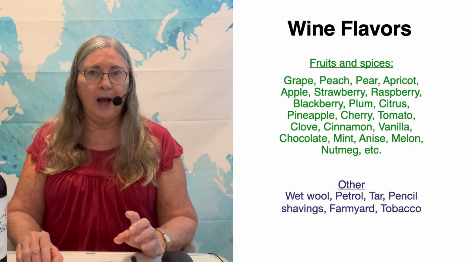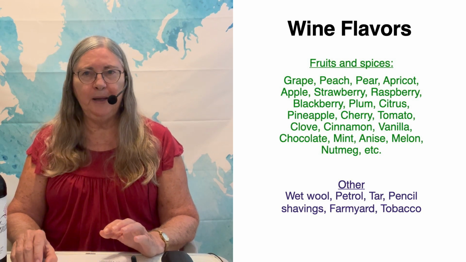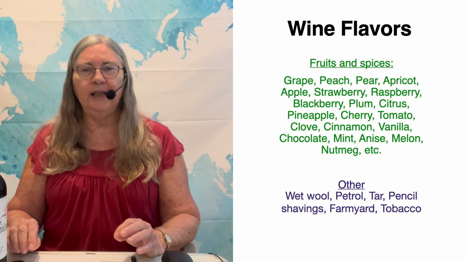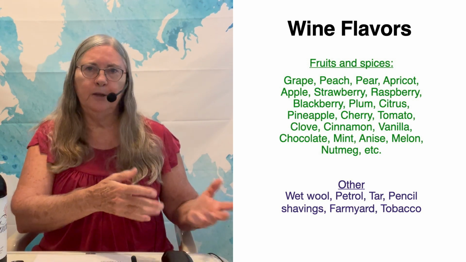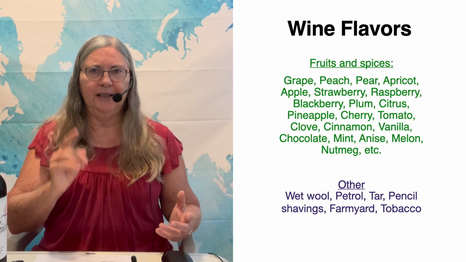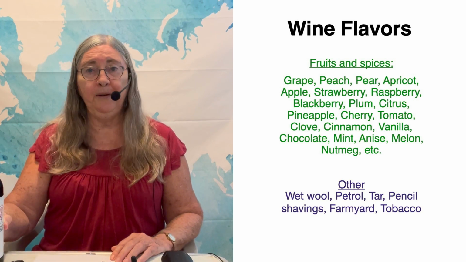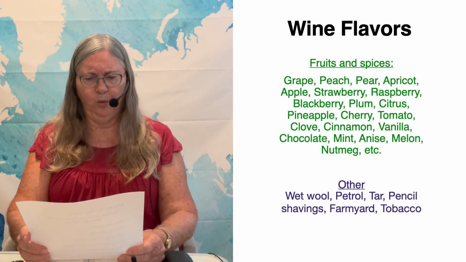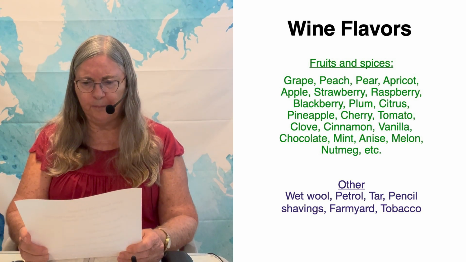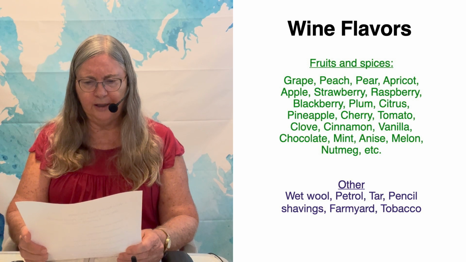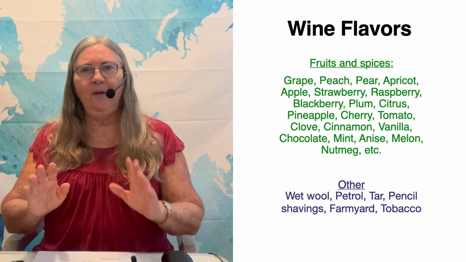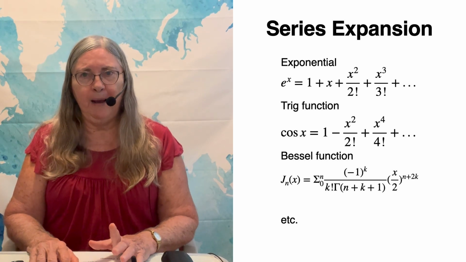I looked in Wikipedia to find a table of different wines and different flavors that people have reported finding in the wines. Okay, now most of these are things like fruits and spices. That makes sense to me because wine is made from fruit. Then we also had wet wool, petrol, tar, pencil shavings, farmyard, and tobacco. Seriously, people, you drink this stuff? Well, whatever. We do something similar in math.